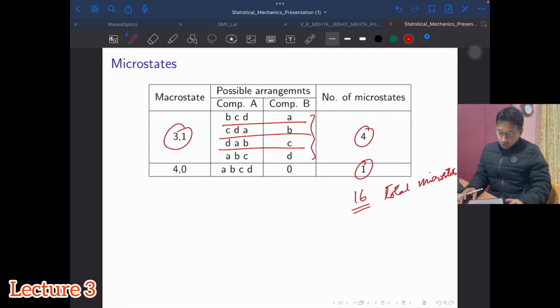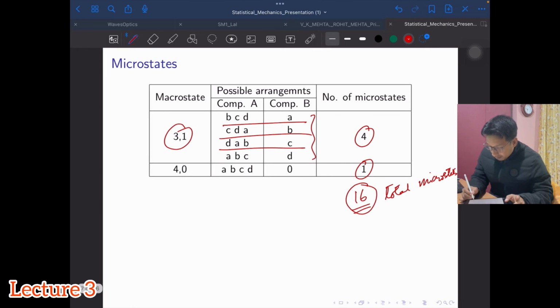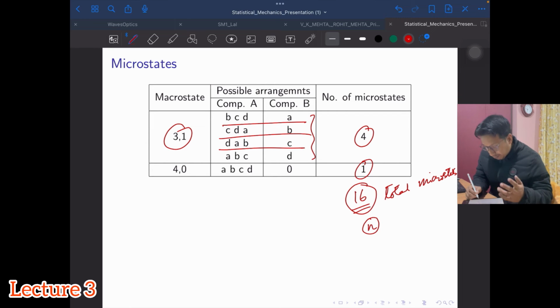Okay, so now, is there any way to obtain this total number of microstates, and is there any general formula? Yes, of course. Since there are 2 equal compartments, if there are n objects or n particles, the general formula for this distribution of n particles in 2 equal size compartments will give you 2 to the power n.